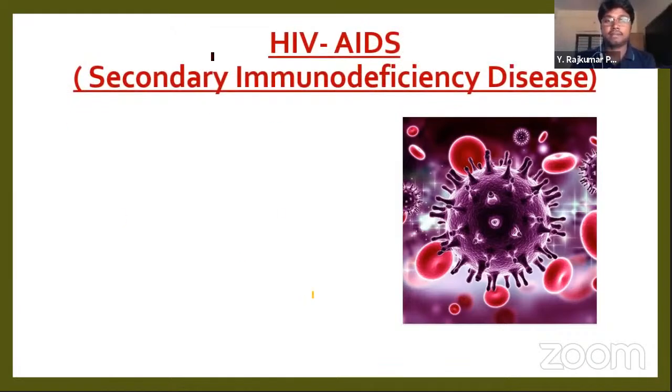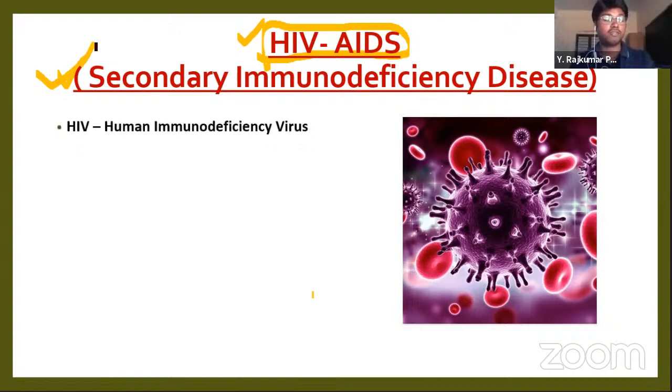HIV AIDS. What is the full form of HIV? We have been studying it from 8th class, isn't it? Today we will learn about the structure of HIV and the process. First of all, it is a secondary immune deficiency disorder. Just now we studied immunological disorders, and it comes under the immunological disorders. It is the secondary immunodeficiency disorder.